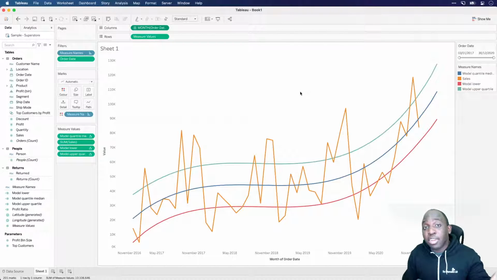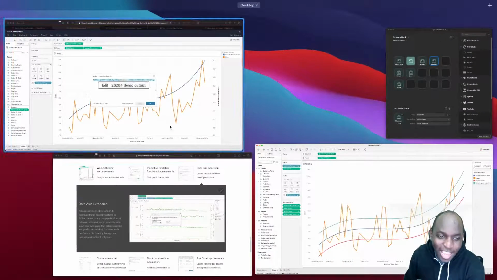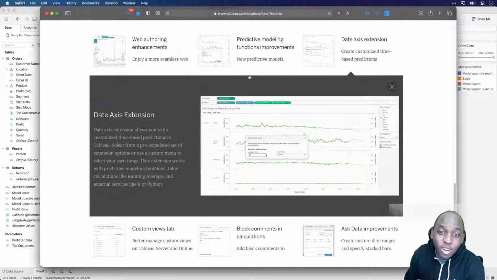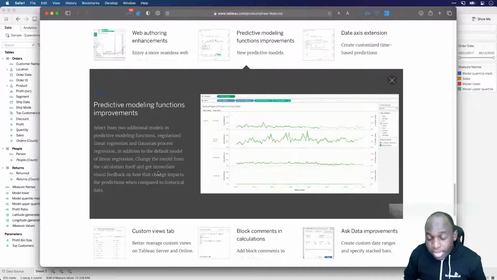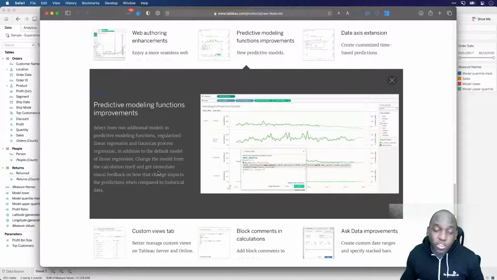The next thing I can do is choose a better model, and that's where we come to a new feature in 2020.4. Yes, I'm still on predictive models. We've actually got some new predictive modeling functions. Previously we only had linear regressions, but we now also have the ability to add